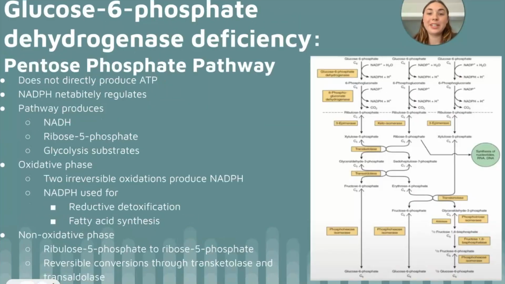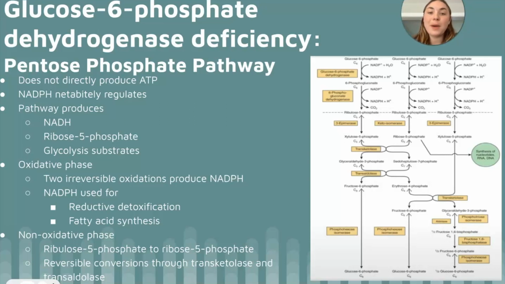Glucose 6-phosphate dehydrogenase is a key enzyme in the pentose phosphate pathway, which is a cytosolic pathway. The pathway does not produce ATP directly through the oxidation of glucose 6-phosphate. This pathway is important for the production of NADPH, ribose 5-phosphate, a 5-carbon sugar used for DNA nucleotide synthesis, and substrates for glycolysis, fructose 6-phosphate or glyceraldehyde 3-phosphate.